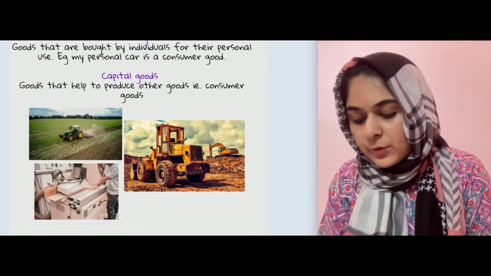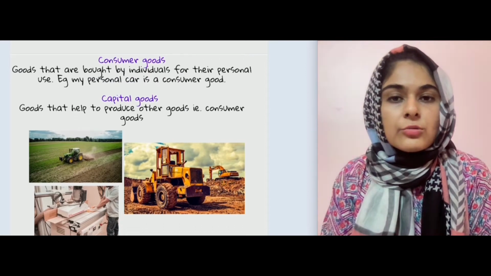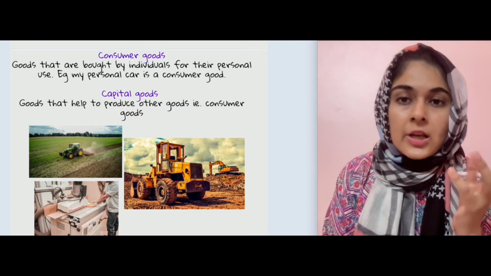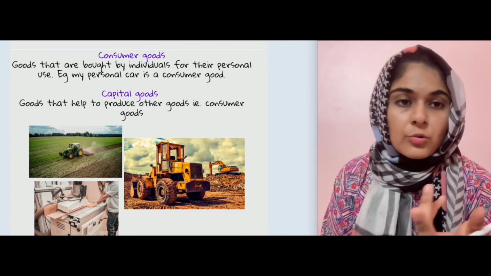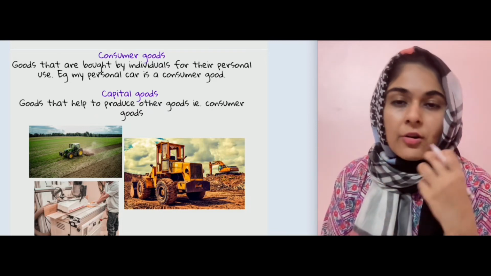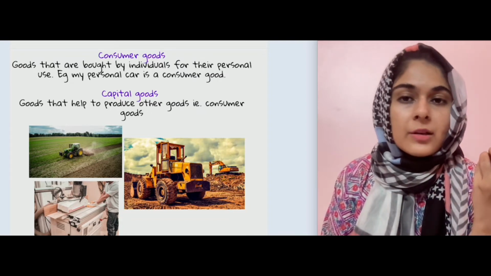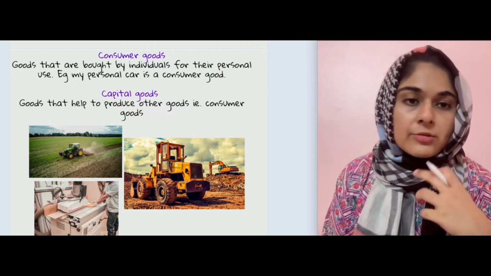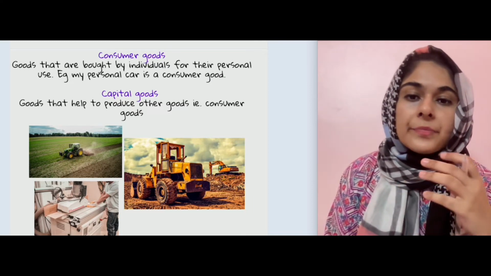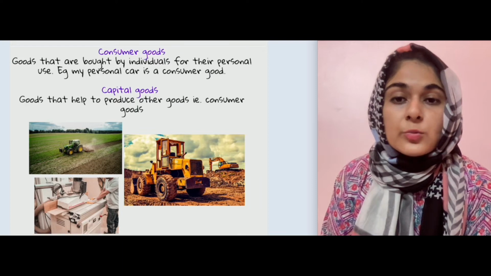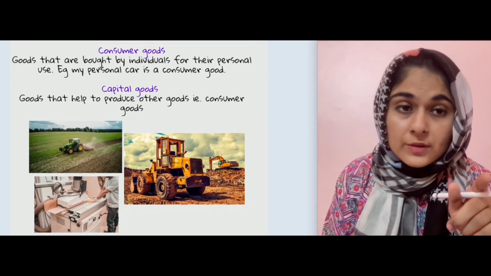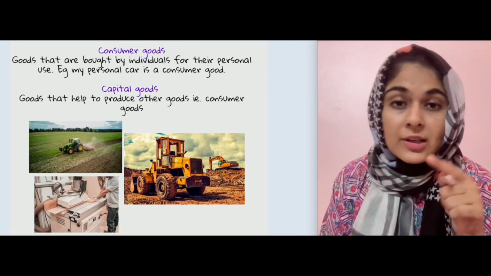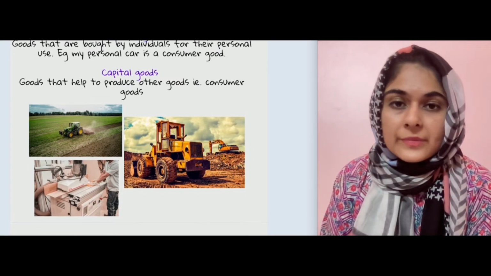Okay, so what are consumer goods and what are capital goods? Consumer goods are bought by people, individuals, to satisfy their needs and wants. Like for example, your own car or your own refrigerator or anything at all, like कुछ खाने की कोई चीज़ हो या anything, literally anything that you buy to satisfy your needs and wants. However, capital goods are those goods which help to produce other goods and services. So that is the consumer goods.